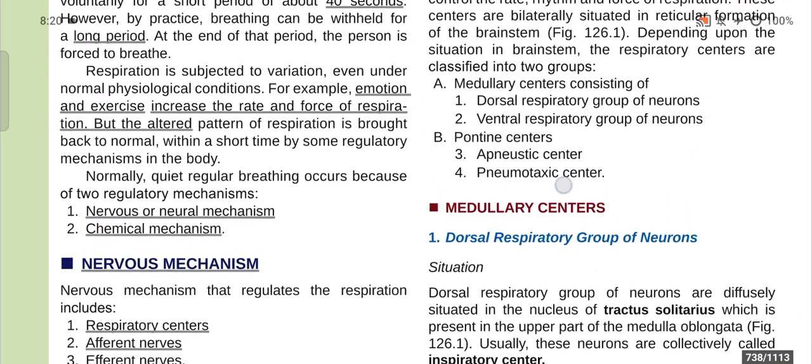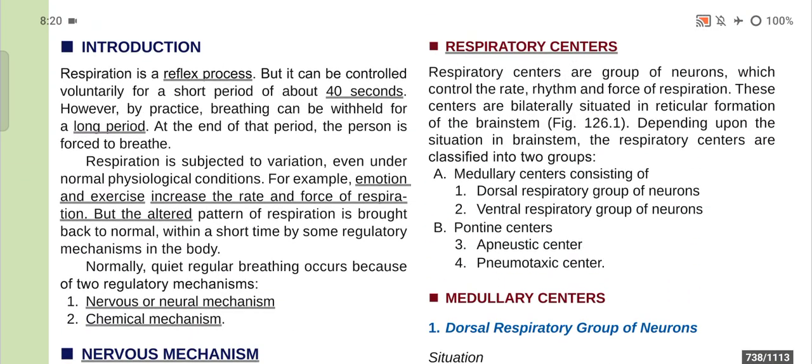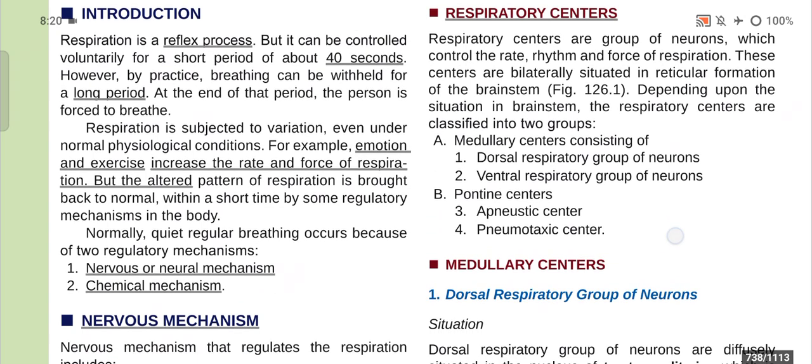Now, depending upon the situation in the brainstem, the respiratory centers are classified into two groups. One is the medullary centers, consisting of the dorsal respiratory group of neurons and the ventral respiratory group of neurons. So there are two centers in the respiratory center: the medullary center and the pontine center.